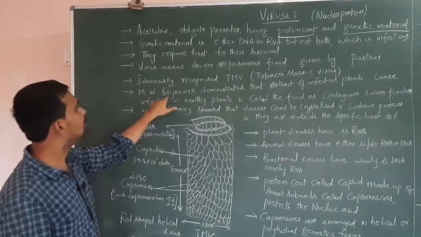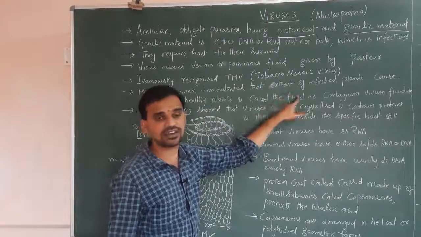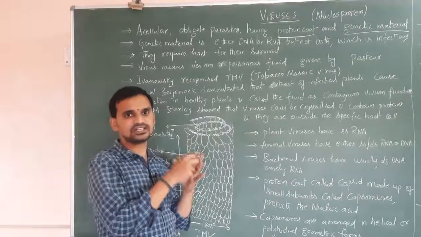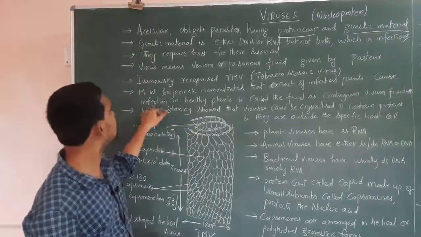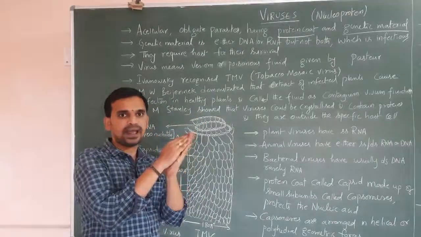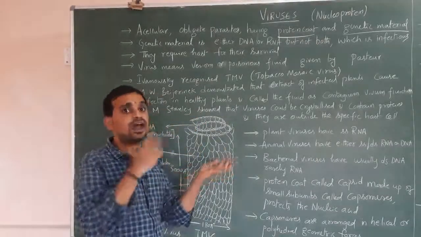Here once again, Beijerinck demonstrated that extract of infected plants causes infection. What is an infected plant? A plant in which the virus has infected the host plant is called an infected plant. Whenever the infected plant comes in contact with a healthy plant, it also gets infected. How?